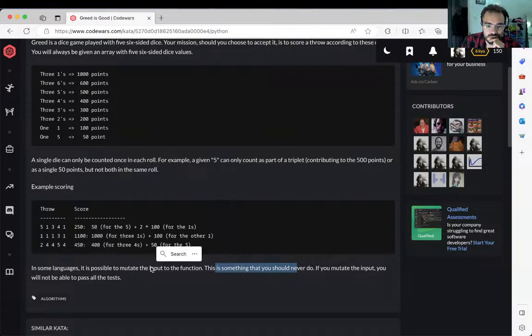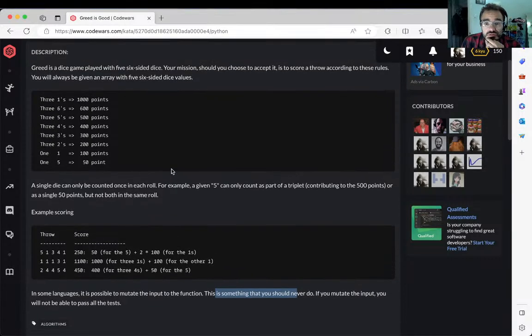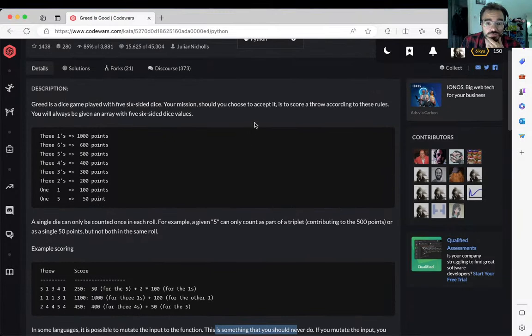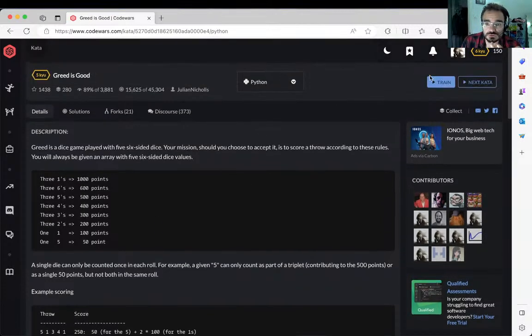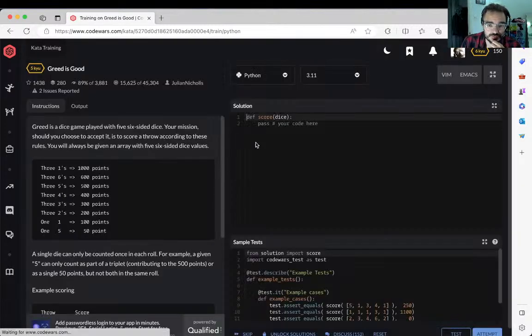I can't mutate the input. Python will technically allow me to do that, so I should watch out what I'm doing. So I check a copy of the list if I'm planning to change it. I suppose I should score the largest essentially of those as long as they don't conflict. We'll find out.